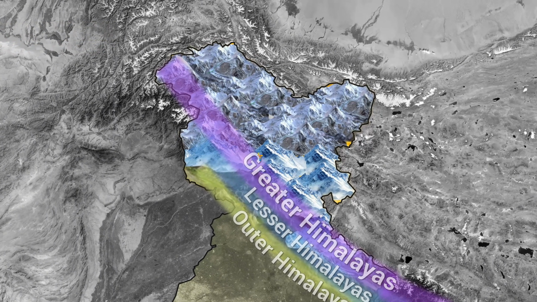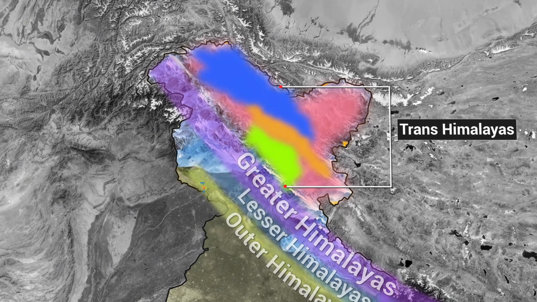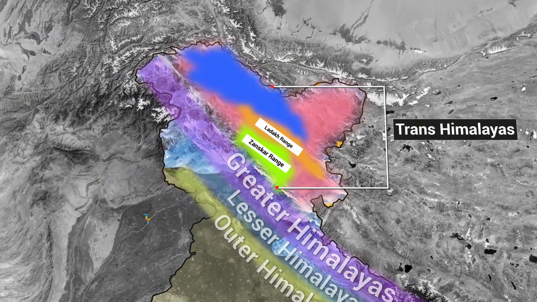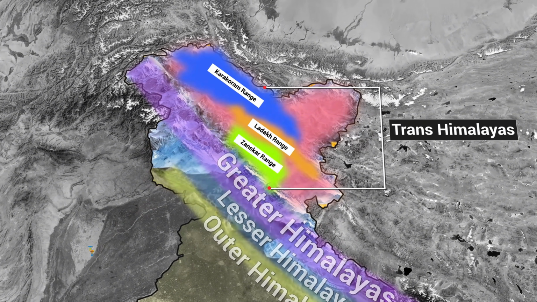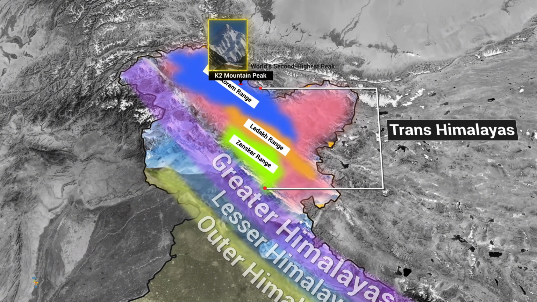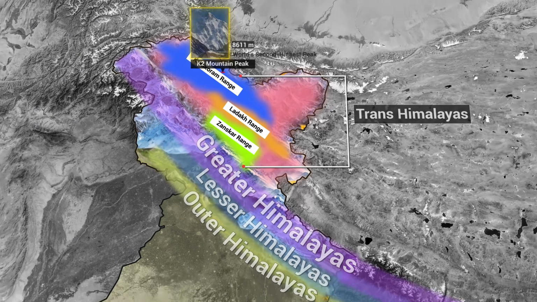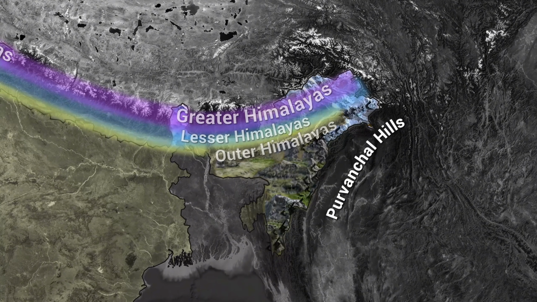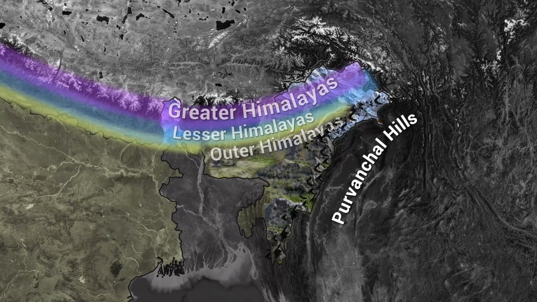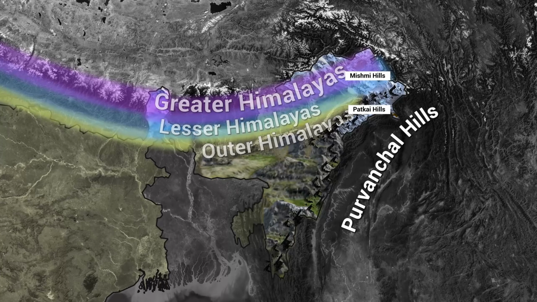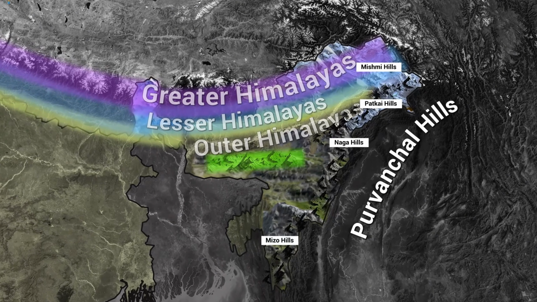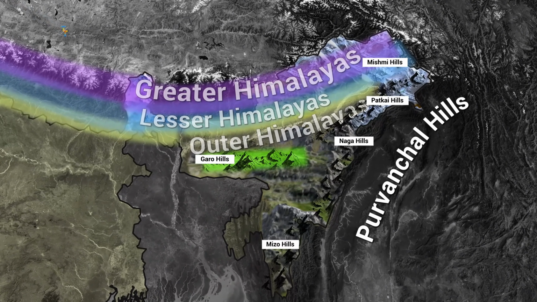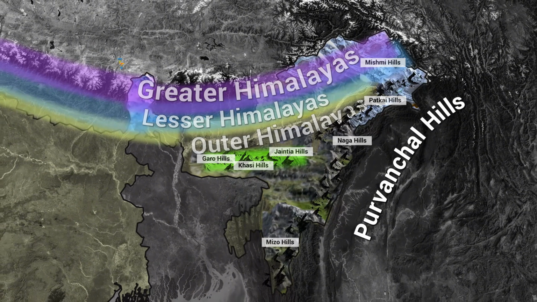Beyond the Himalayas, the Trans-Himalayan ranges include Zanskar, Ladakh, and Karakoram ranges, home to K2 mountain peak, the world's second highest peak. The Purvanchal Hills, located in the east, include the Mishmi, Patkoi, Naga and Mizo Hills, along with Meghalaya's Garo, Khasi and Jaintia Hills.